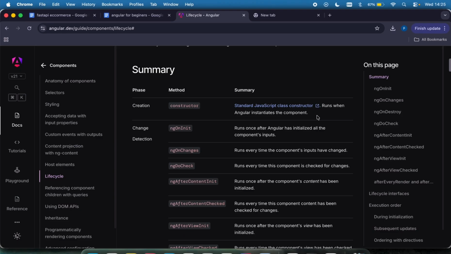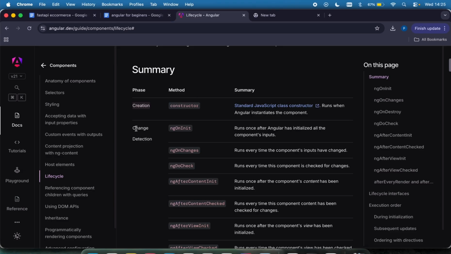For those of us who are used to object-oriented programming, we understand that the constructor is used to create an object from a class, or to create an instance of a class. So a component can be in the creation state, and the method needed is a constructor.